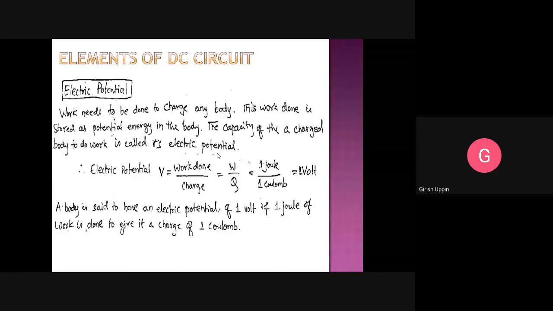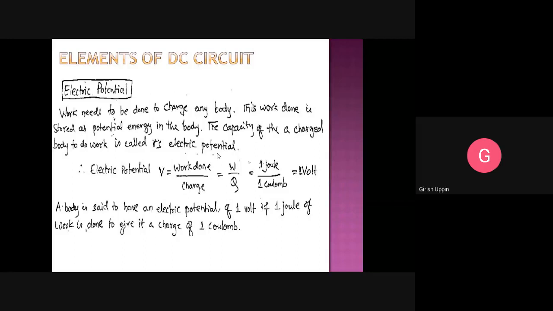When we put this particular charged body in a closed path, it will do the work. And if I have 50 volt, that means more work has been done. So the amount of charge on that particular body is much higher compared to 20 volt. Right?